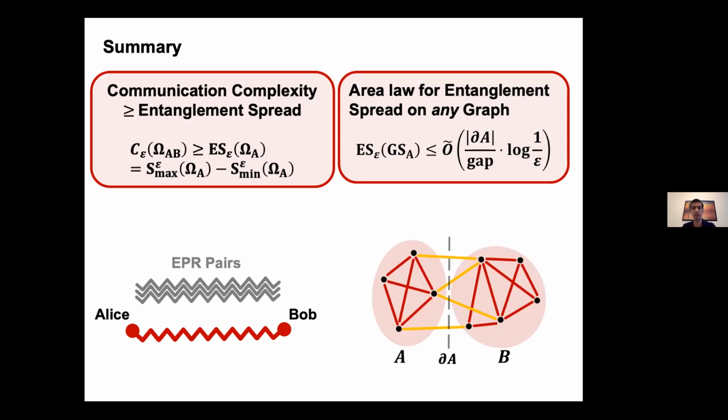All right, so here's a summary of the main two theorems I presented. Communication complexity upper bounds in terms of entanglement spread. And by using phase estimation, we can get a protocol with the size of the boundary over gap communication complexity, which establishes an area law for the entanglement spread.